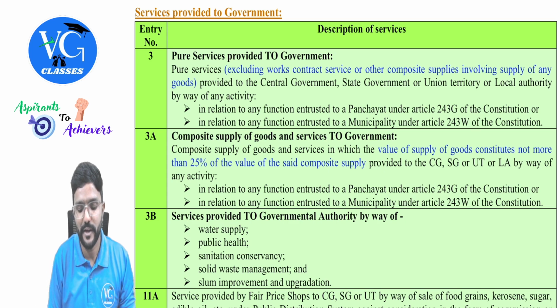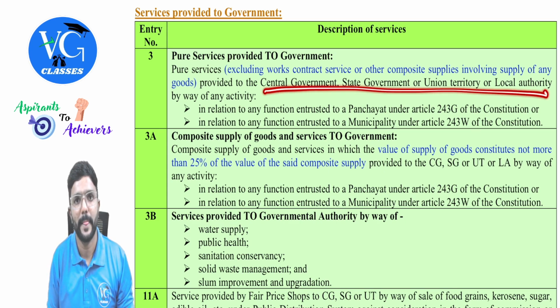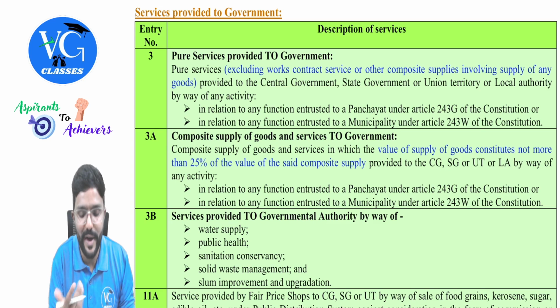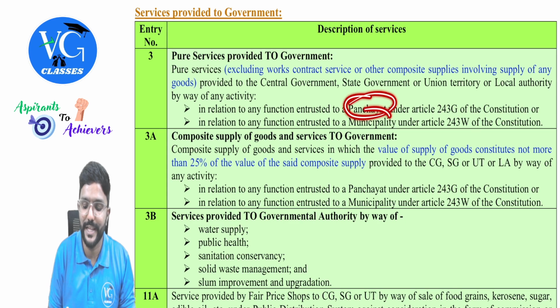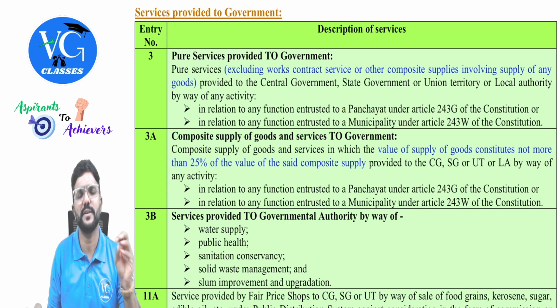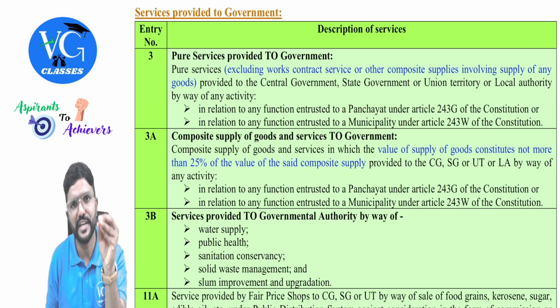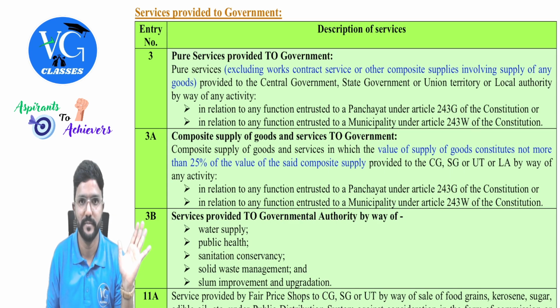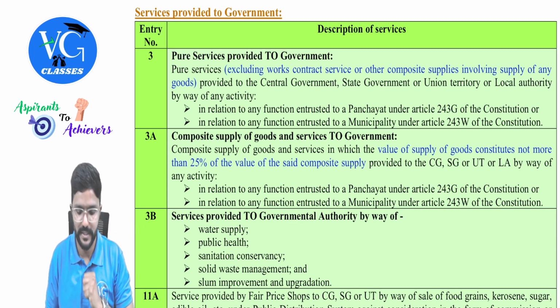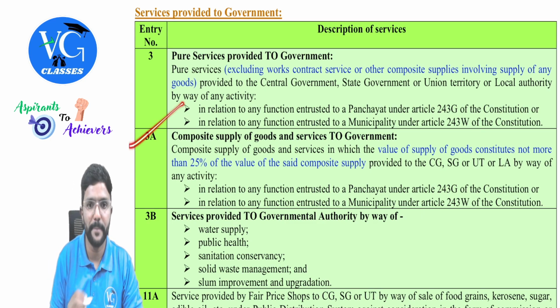Is that clear? So please be careful. The recipients are the following people. And what services I am providing them is what is supposed to be done by panchayat or municipality as per the constitution, because there are a few services or functions which are entrusted to panchayat or municipality. They have to take care of it, especially the local work. Got it? Yes. Fine.